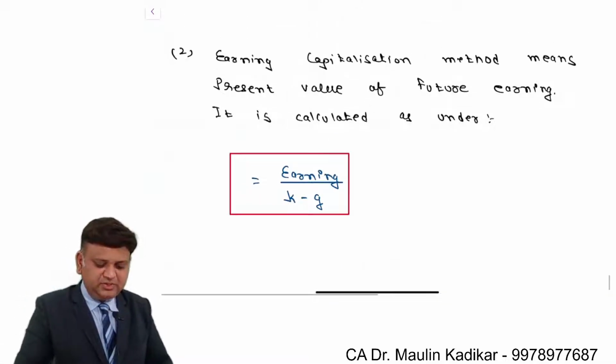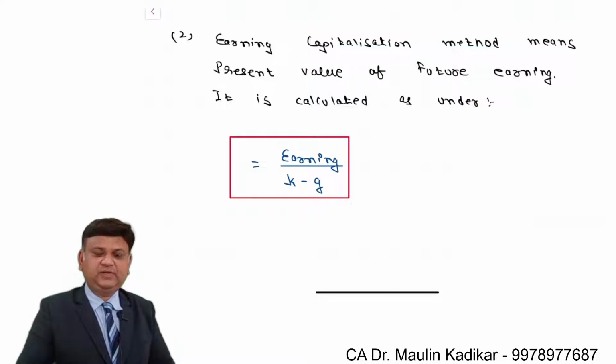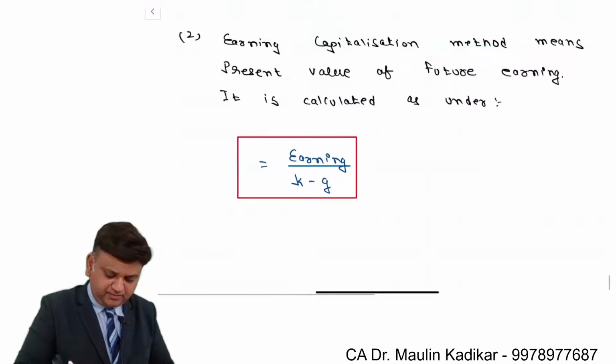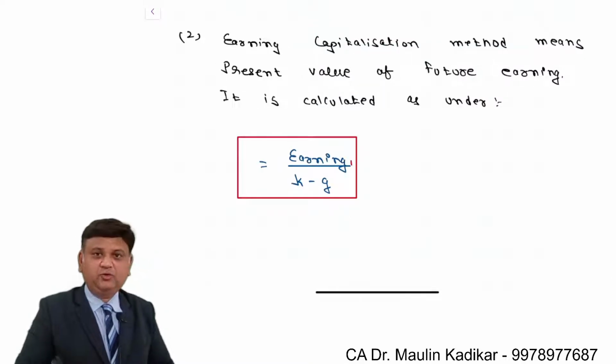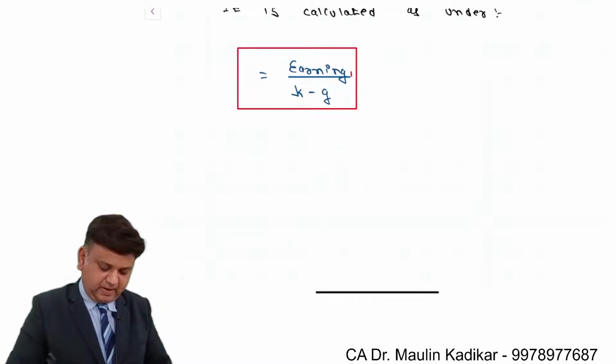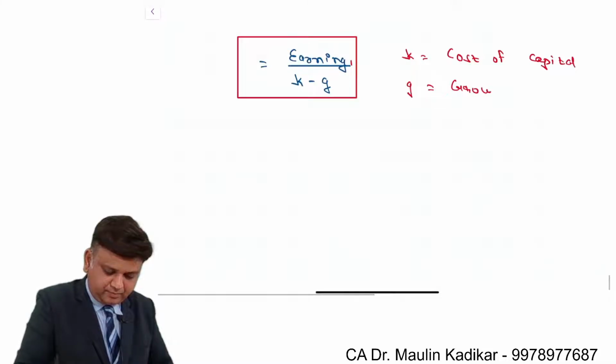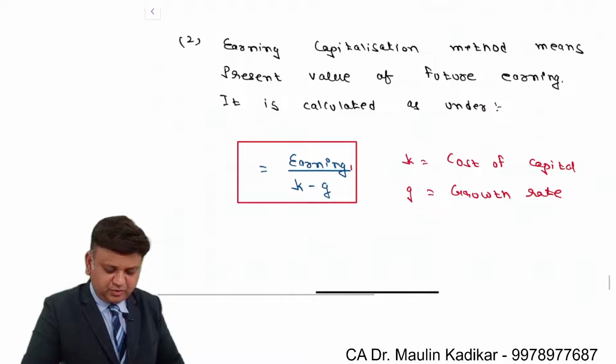Dear students, the term G stands for the growth rate. So if growth rate information is given, it is supposed to be taken into account. If it is not given, we have to ignore it. Earning is of course at the end of the year. So K stands for cost of capital and G stands for the growth rate.